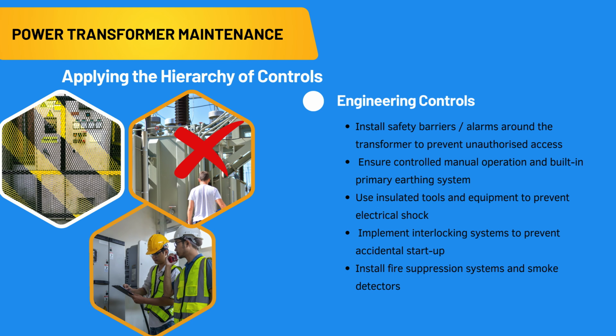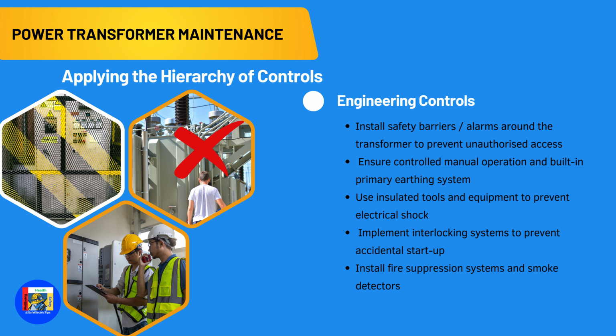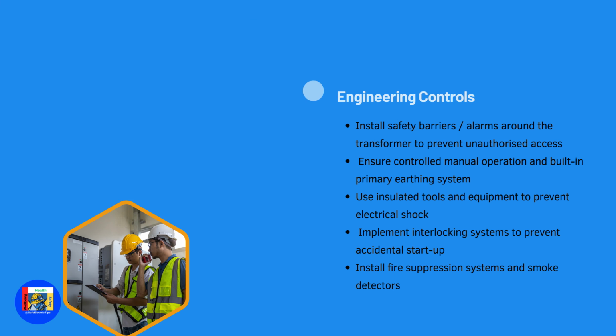Level 3, Engineering Controls. Install safety barriers around the transformer to prevent unauthorized access. Implement electrical isolation procedures to prevent accidental energization. Use insulated tools and equipment to prevent electrical shock. Ensure automatic operation and built-in primary earthing system. Implement interlocking systems to prevent accidental startup. Install fire suppression systems and smoke detectors.